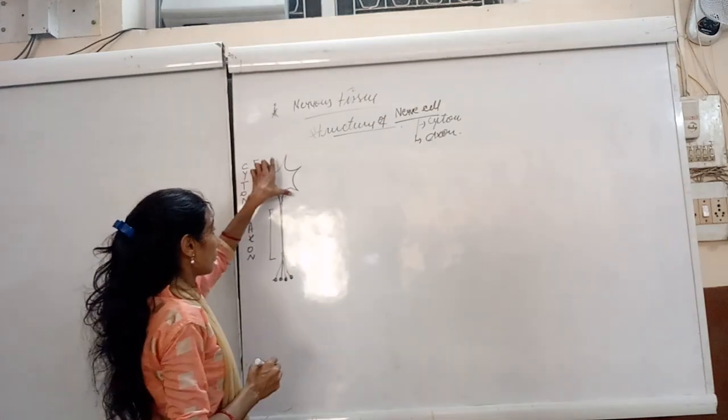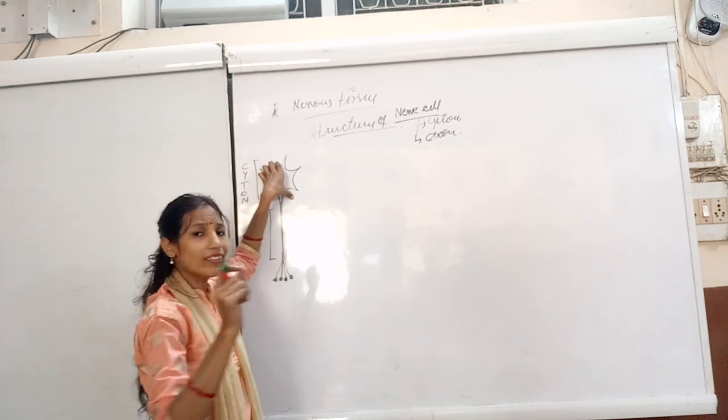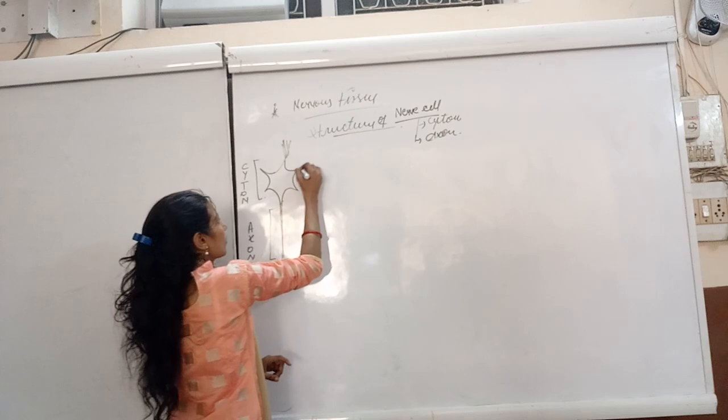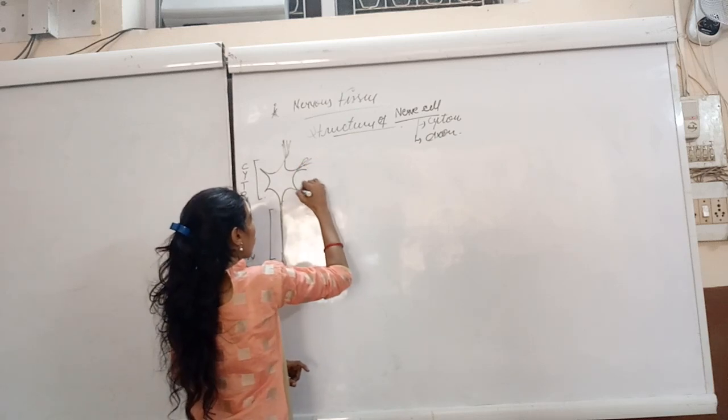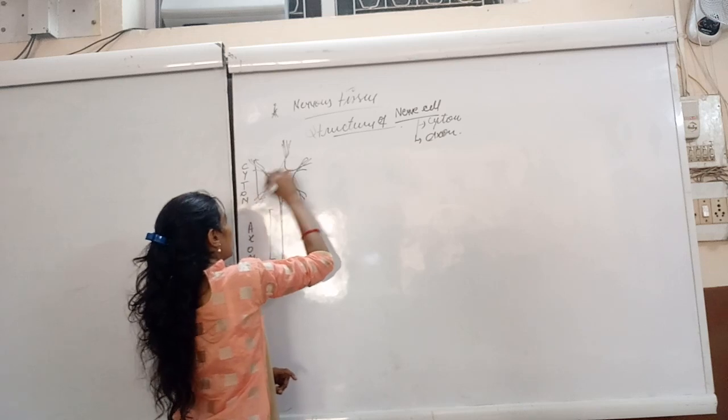Right? This cyton consists of small, very thin thread-like structures, or we can say processes. These are known as the dendrons.